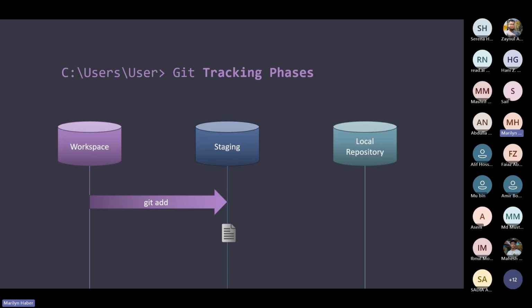In order to do that, I need to call this command, git add. When I do that, it will be added in my staging area. When I finally am sure of this change, and I need to commit it and save the final version of my file, I have to call git commit, and this will finally be in the final version of my local repository. So here are the differences between the three areas.